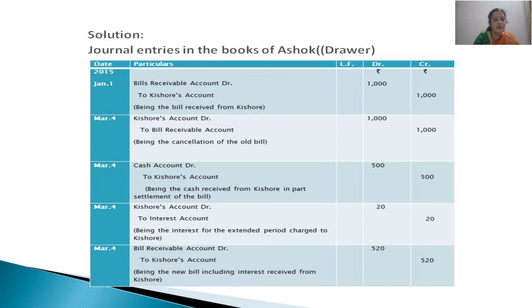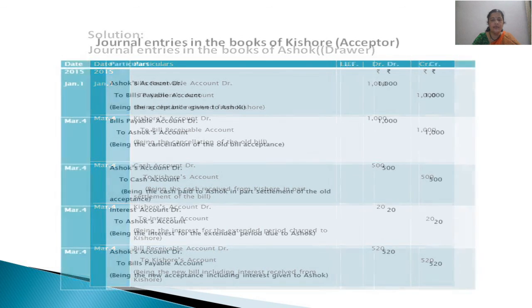Then on March 4th itself, once again, we are receiving acceptance on the new bill which is drawn for 520 rupees. 500 is the unpaid value of the bill, 20 rupees is the interest on that unpaid amount of 500. So bills receivable account debited to Kishore's account. Bill is coming in, new bill, and Kishore is the giver of acceptance.